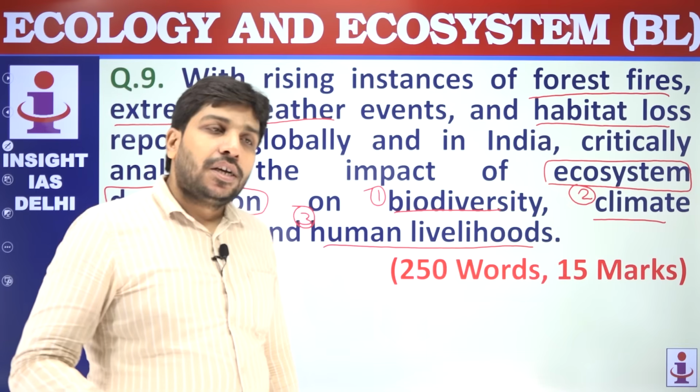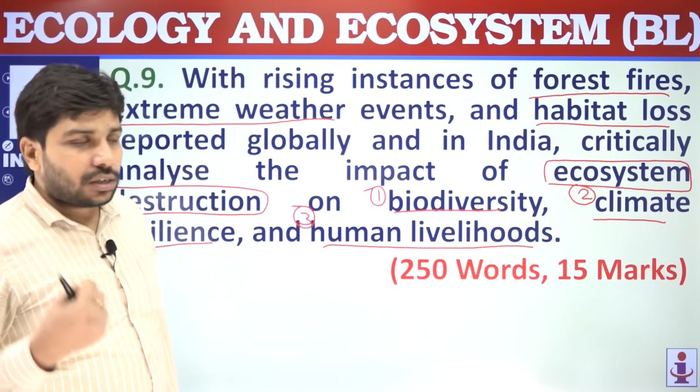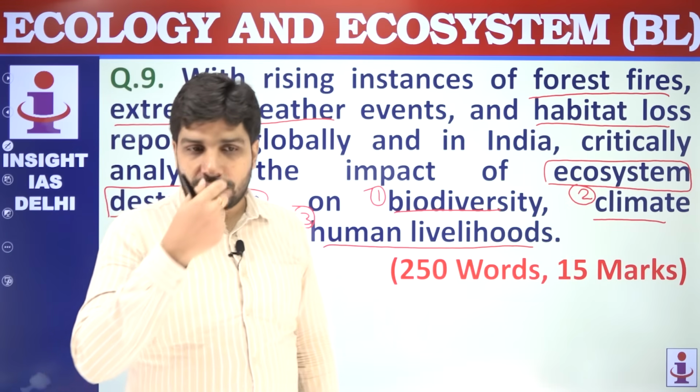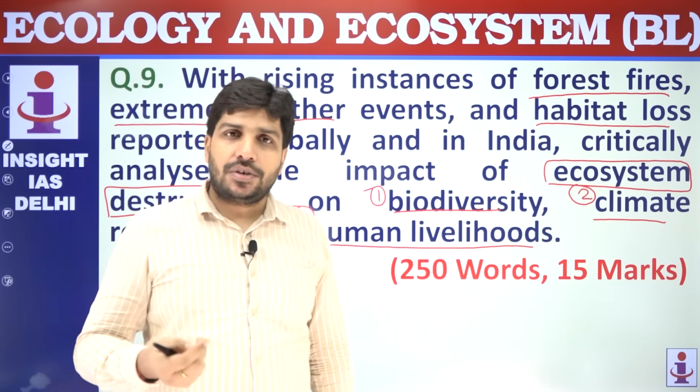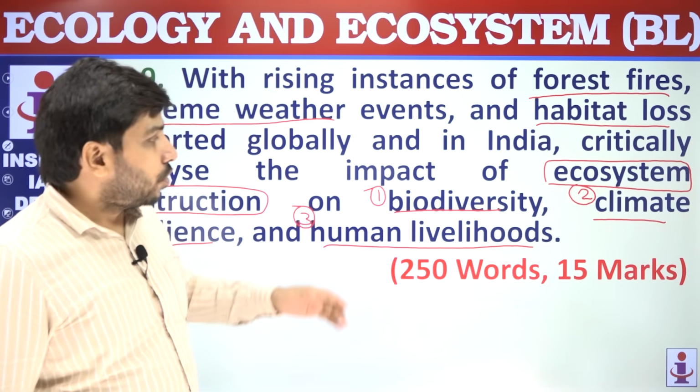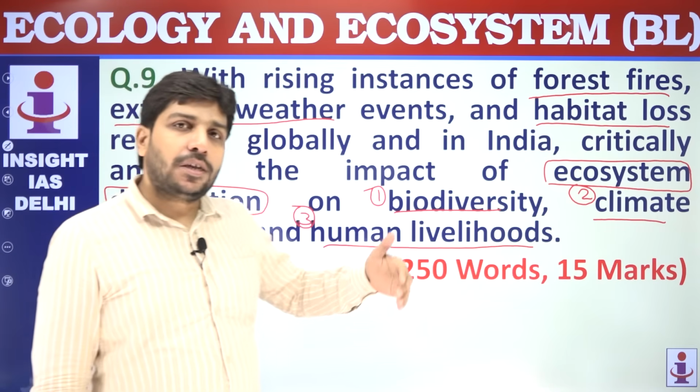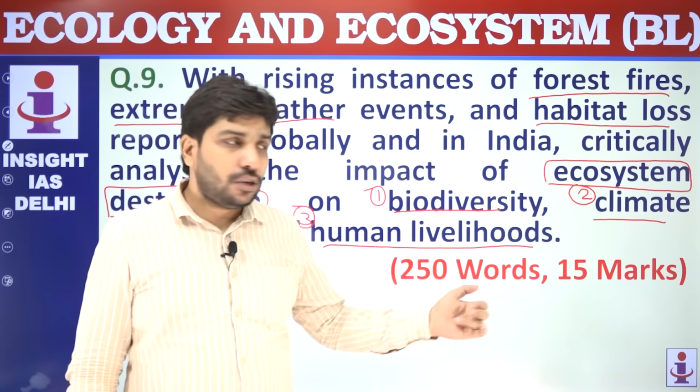You can write that if aquatic, suppose very recently a ship got sunk with some hazardous elements in the Arabian Ocean, so that is obviously going to impact the biodiversity of the Arabian Sea, a marine ecosystem.